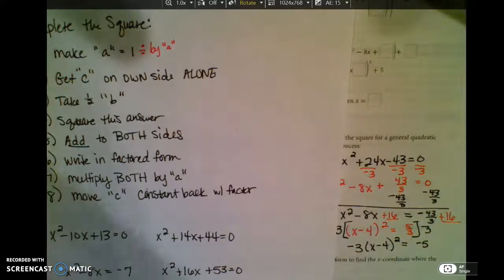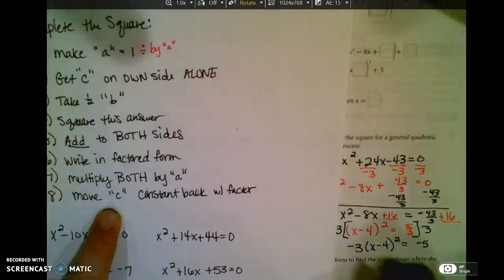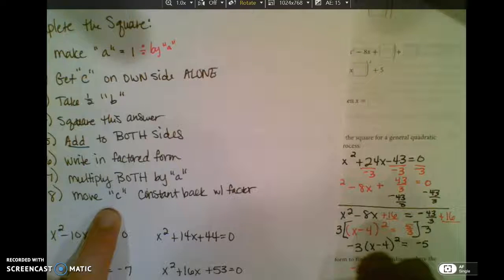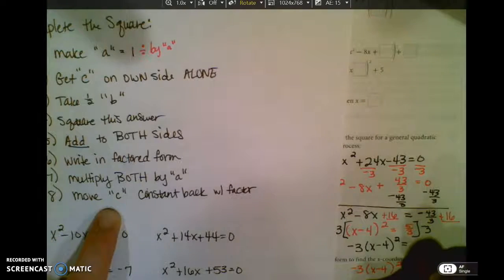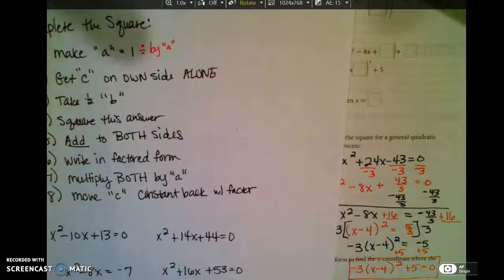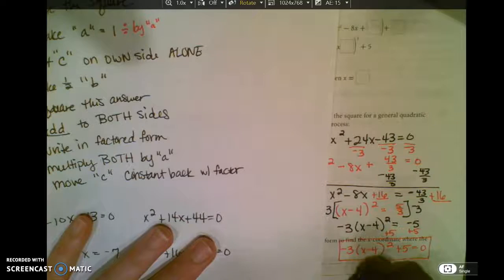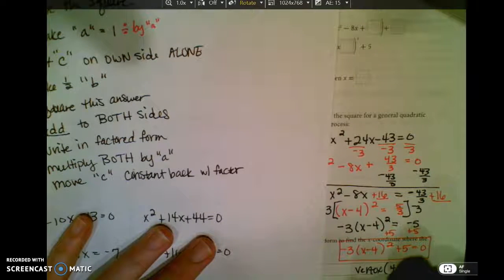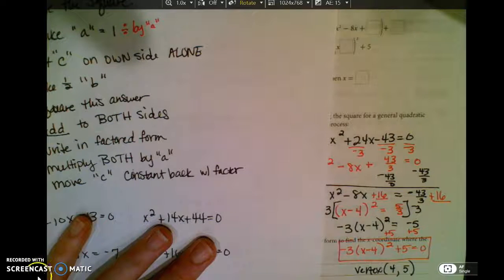And my last step is to move C back to the side with the factor. And I would be adding 5 to both sides. So I'm going to say plus 5 equals 0. And that is with a fraction. Don't forget that the vertex here is the opposite of C, so (4, 5). And that is completing the square when A is not already 1.